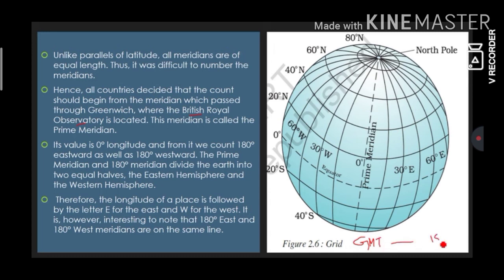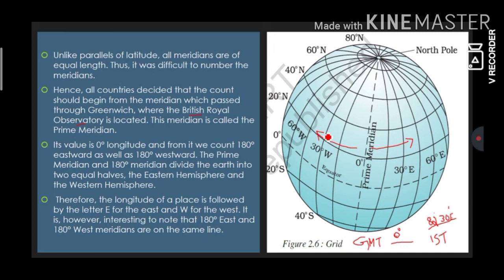What we follow is Indian Standard Time, IST. We follow this with our standard meridian of India, that is 82 degrees 30 minutes east. But GMT is 0 degree. From 0 degree we count 180 degrees eastwards as well as 180 degrees westwards. To this side 180 and to this side 180. That completes 360.